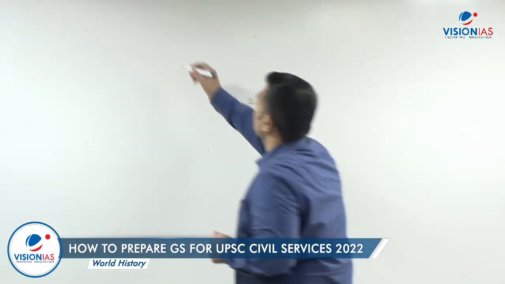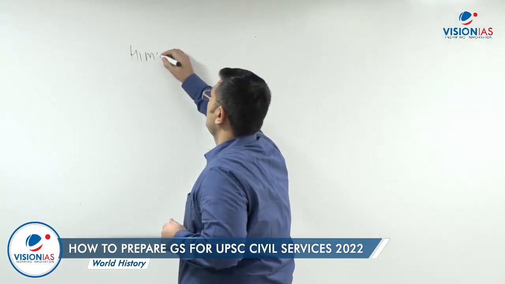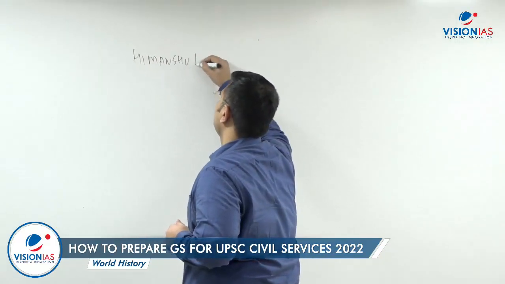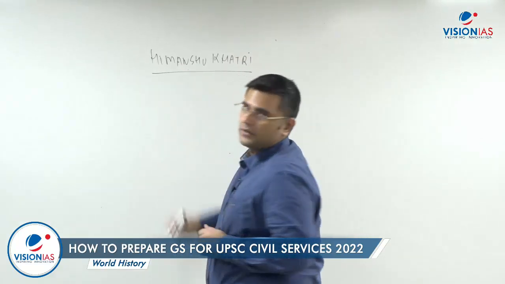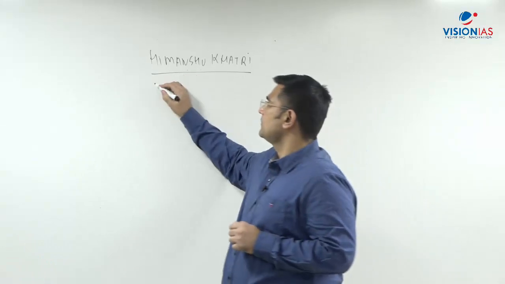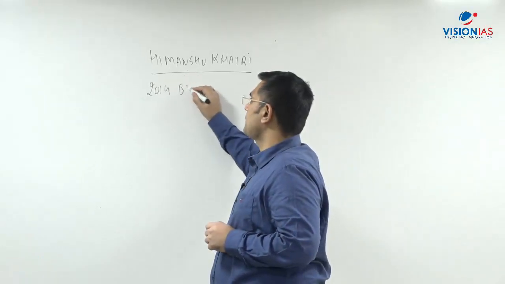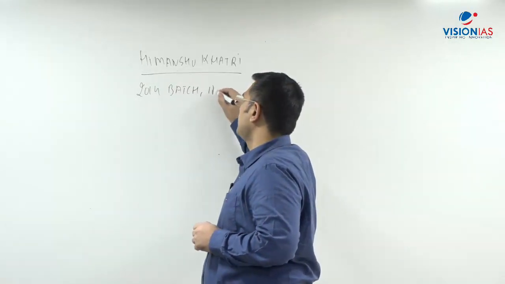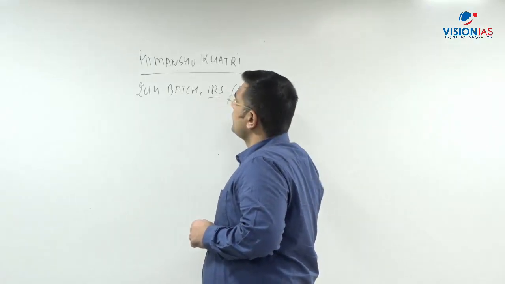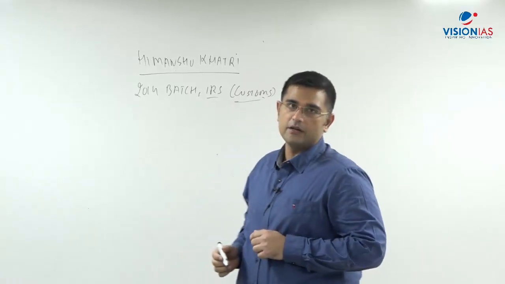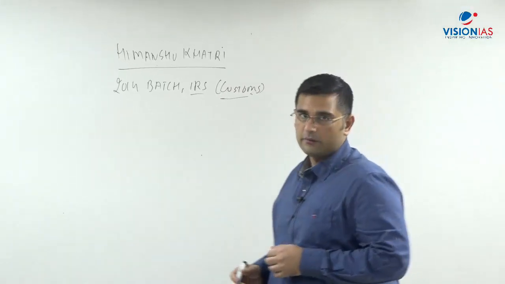So I'm Himanshu Khatri. I cleared the 2014 batch, Indian Revenue Services Customs. I gave the 2013 attempt and that was my successful attempt.